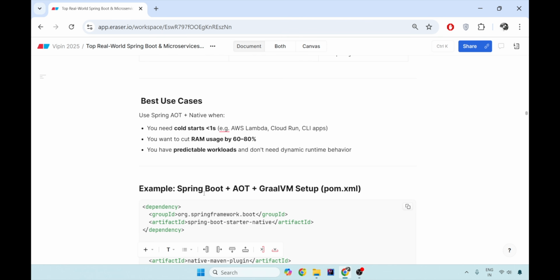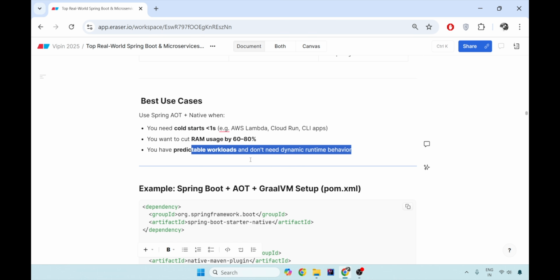Now, what is the best case of using the AOT? When you need a cold start to be very much optimized, or even less than 1 second for the serverless functions, then you can use AOT plus native images. When you want to cut on the RAM size and when you have a predictable workload and don't need dynamic runtime behaviors like with the reflection, you can easily go with the AOT native images.